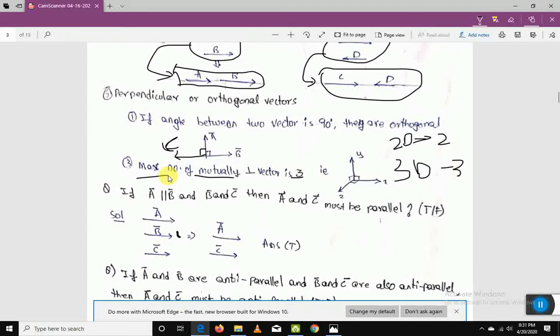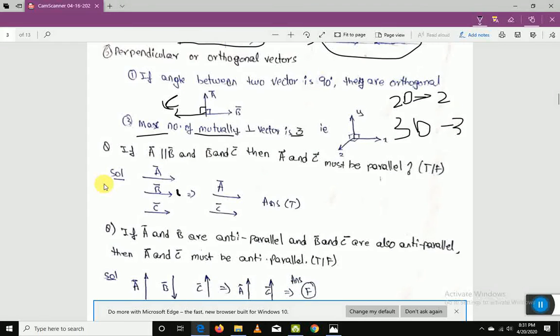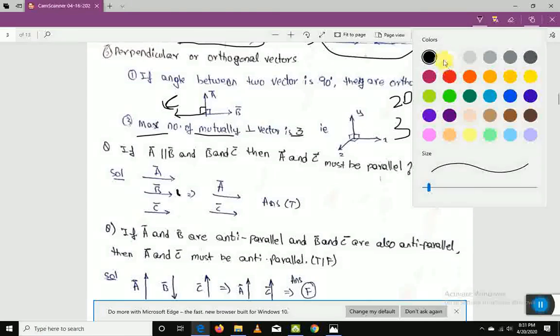Let's see some basic simple problems based on the concept we learned, to make sure we understood the right way. Question number 1. If A and B are parallel and B and C, oh sorry, it must be parallel.